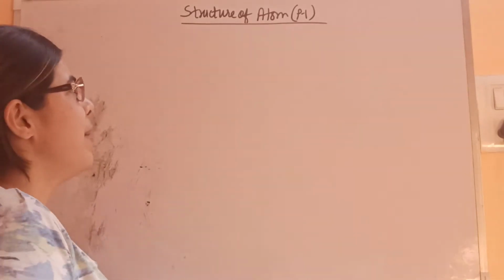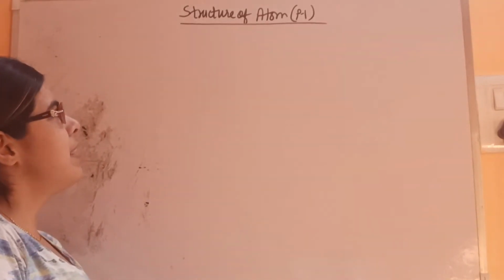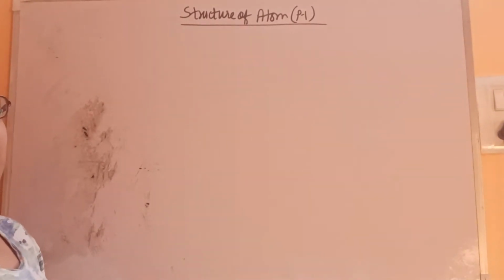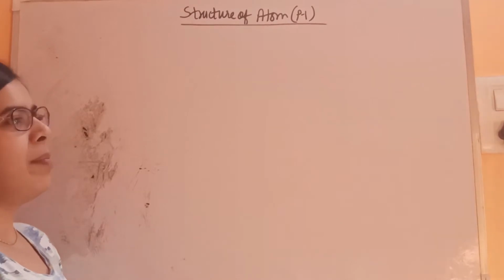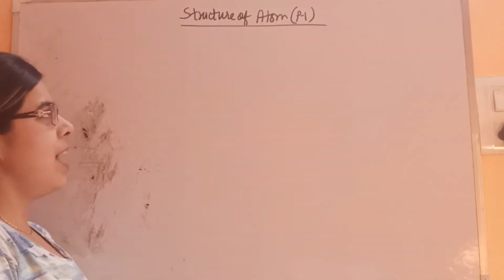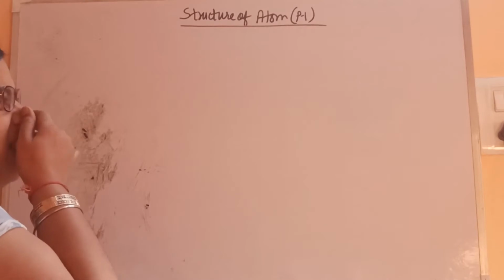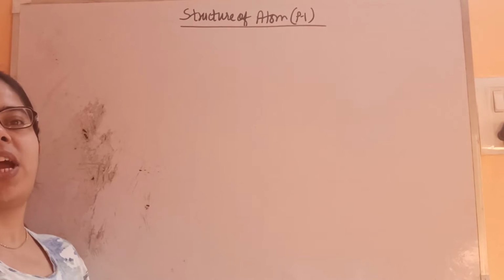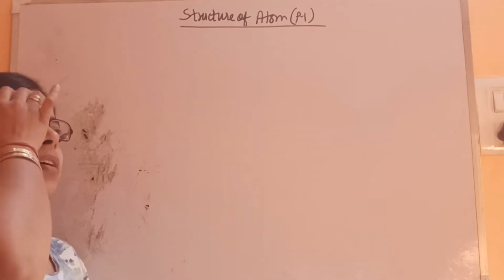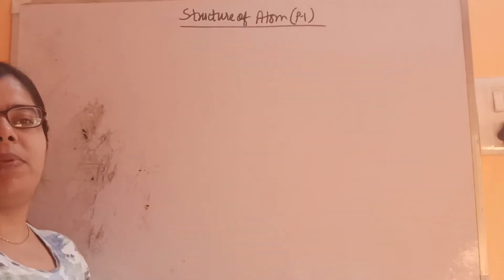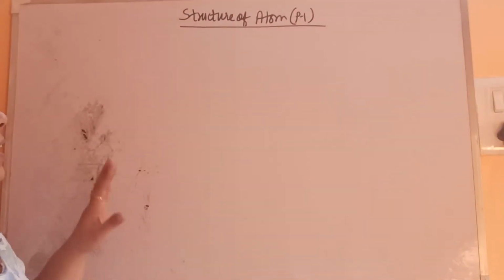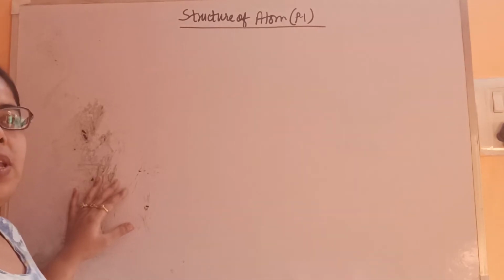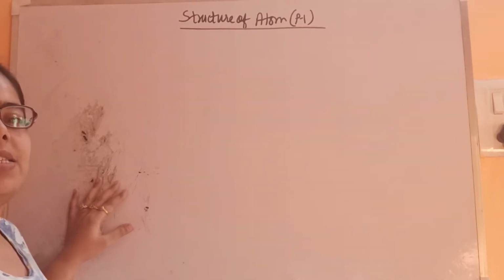Hello students, welcome back. So today we'll start with the new chapter, that is structure of atom. Many of the things about the structure of atom you are already aware of from your previous class. In this chapter we'll talk about what is actually the structure of the atom, what kind of substance the atom is made up of, what are the different models which have been given by different scientists regarding the structure of atom, and then we'll see the different principles actually present inside the atom.